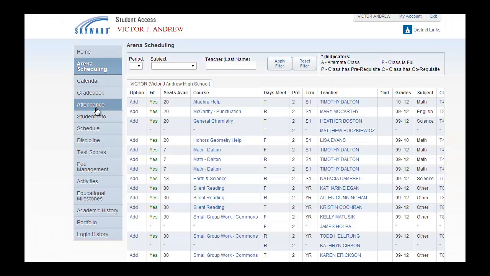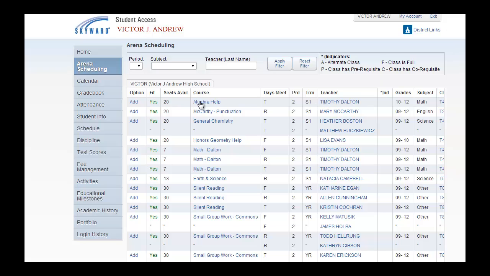Please note two things. One, the registration window will open on Friday at 4 p.m. prior to the week that you will be scheduling for. Secondly, you will have to register for the day that you plan to utilize Arena Scheduling by 8 o'clock a.m. So if you plan to register for a session on a Tuesday, your opportunity to schedule begins at 4 o'clock the previous Friday and ends at 8 a.m. that Tuesday morning.